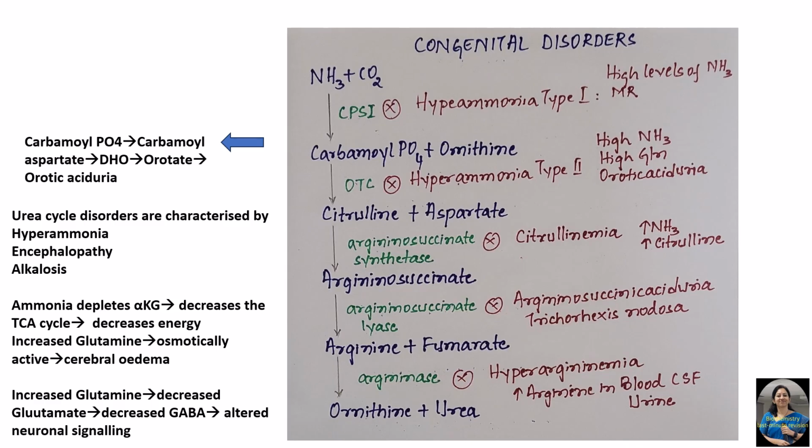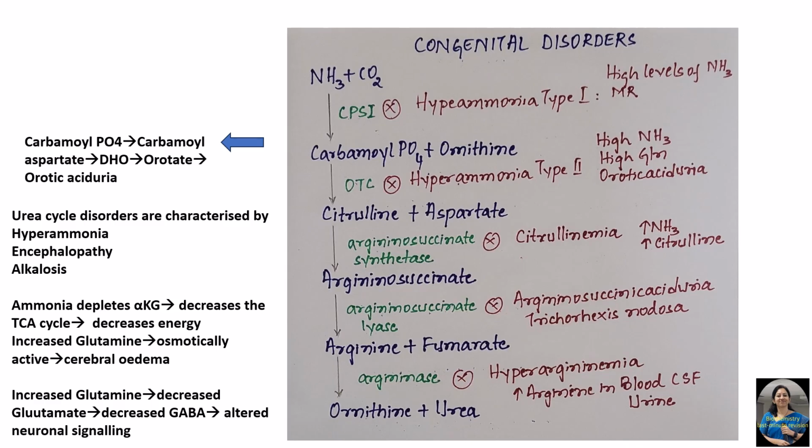the TCA cycle as substrate, and as we all know, the TCA cycle is mainly concerned with the generation of reducing equivalents which are channelized to the ETC to provide energy. So there is decreased energy metabolism in these individuals, and further there is increased glutamine because the efflux of glutamine from the brain is decreased.